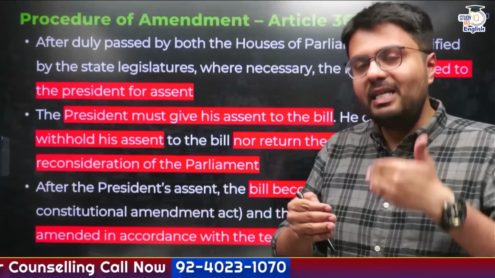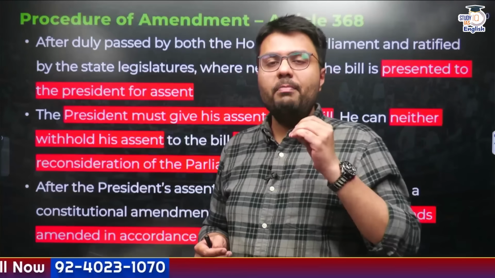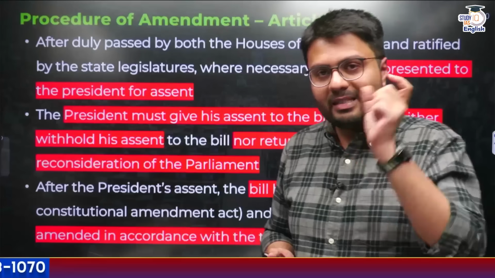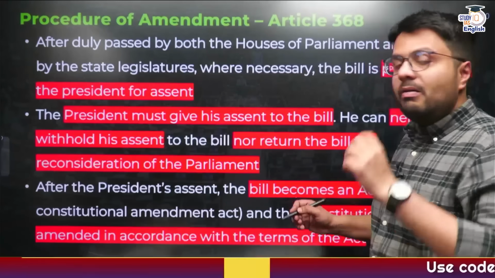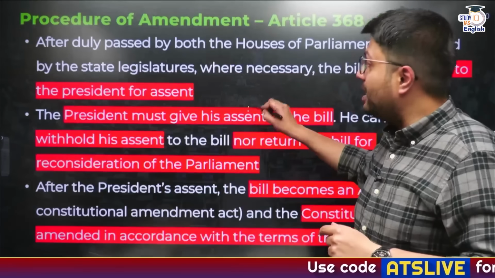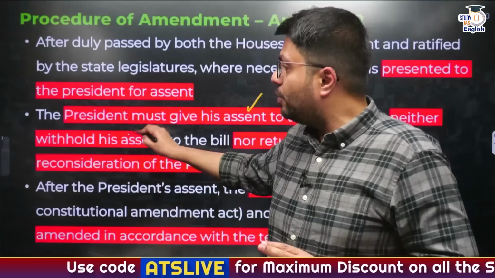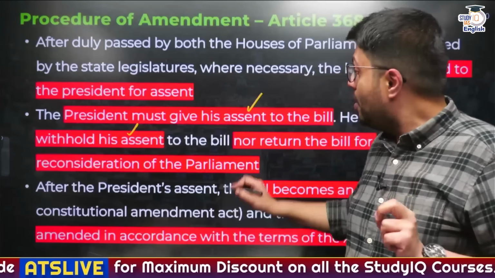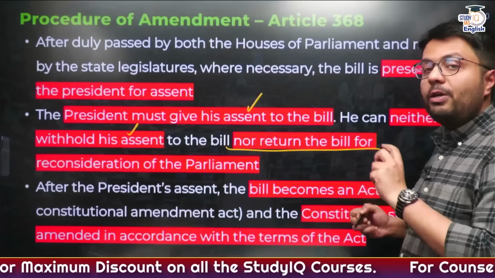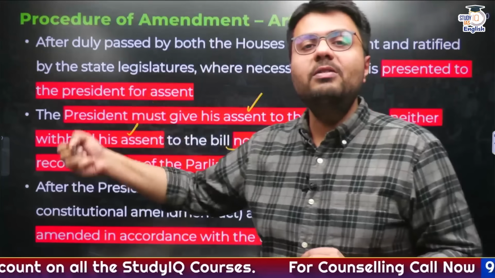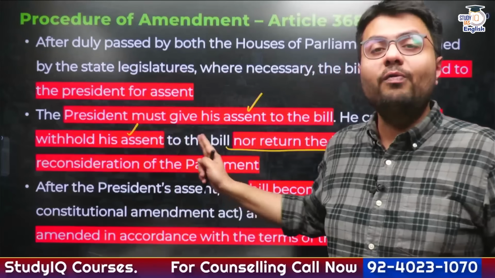Now when the President receives the constitutional amendment bill for their assent, called signature, this assent must be given by the President of India. The President does not have the power to withhold or deny assent to this bill, nor does he have the power to return this bill for reconsideration of the parliament, like in case of ordinary laws.